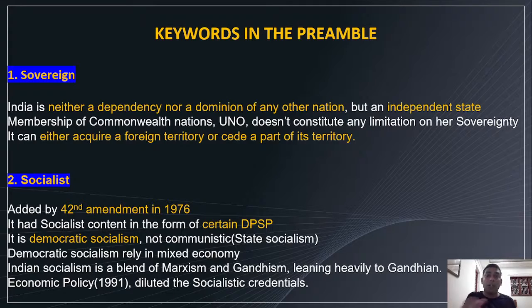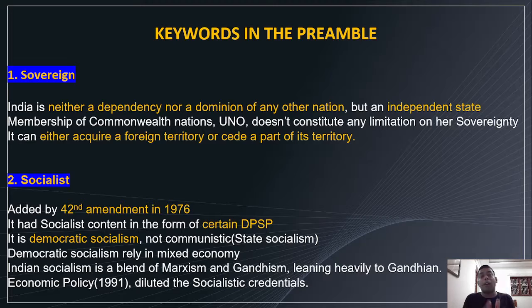India is a part of the UNO and the Commonwealth, but that doesn't limit its independence. Being part of any other group doesn't mean any limitation to its authority, to its sovereignty. Hope you understood this.